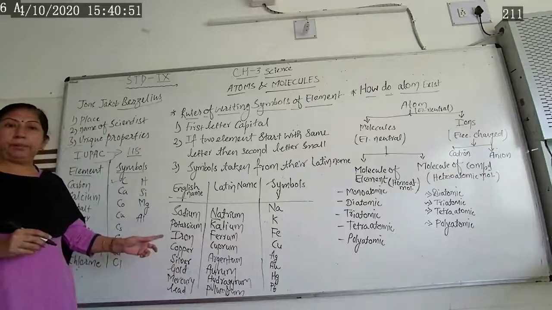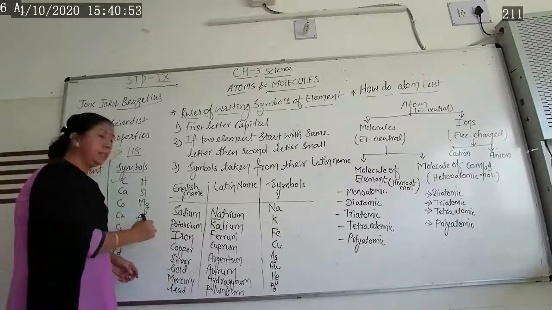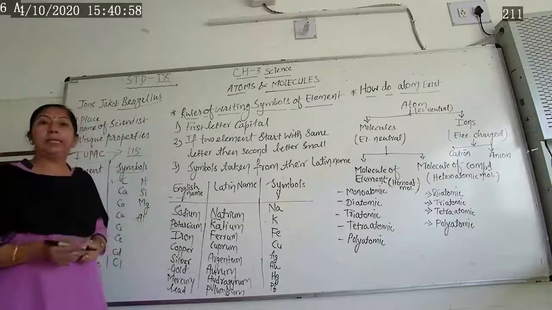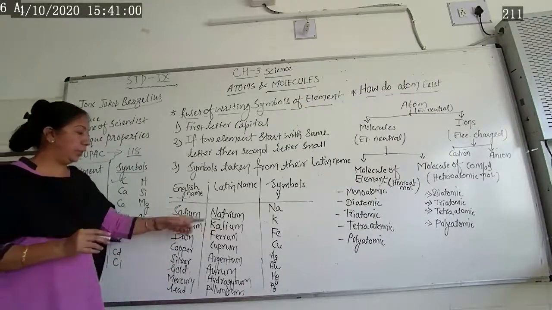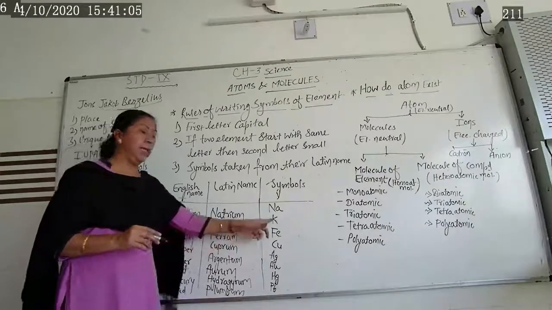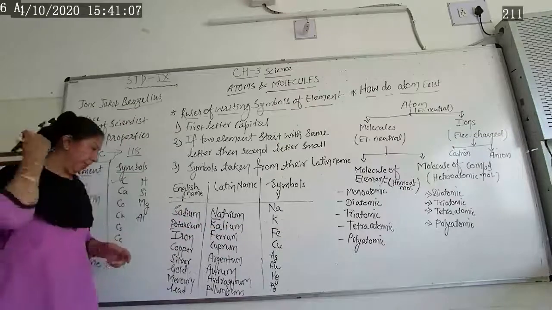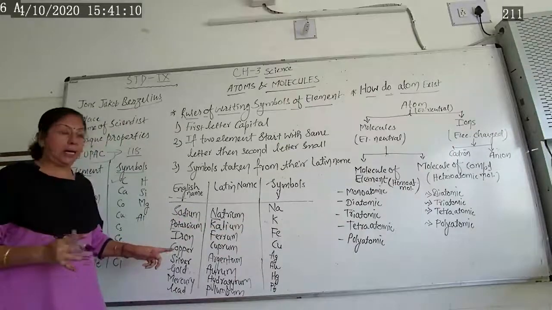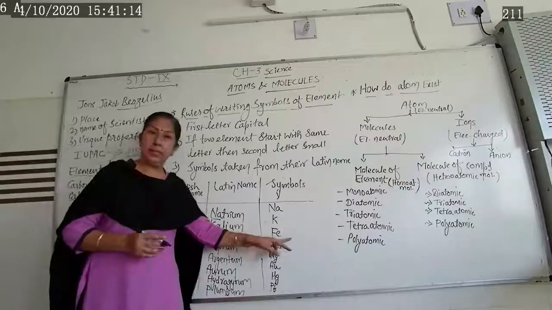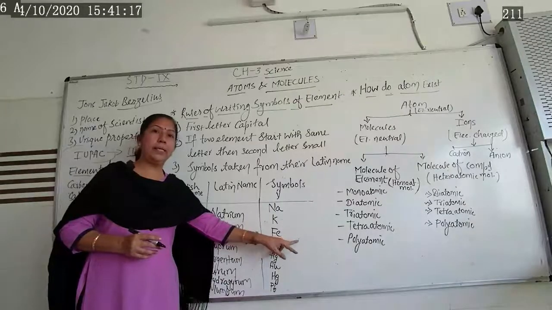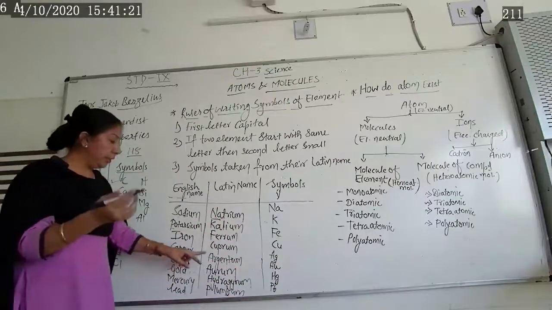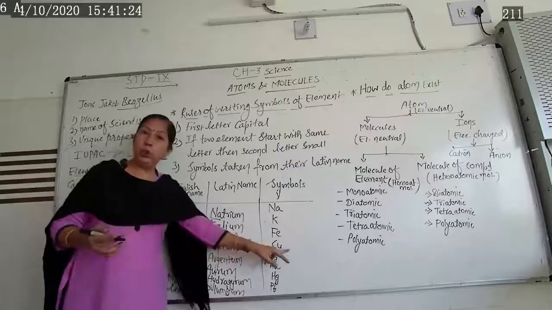Then potassium. P is not its symbol, but kalium is its Latin name. Kalium means potassium, so K is given from kalium. The third one is iron. Iron's Latin word is ferrum, so Fe, the first letter capital and the second letter small, Fe, from ferrum. Then copper, its Latin word is cuprum, so Cu.